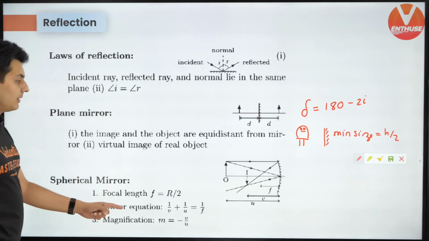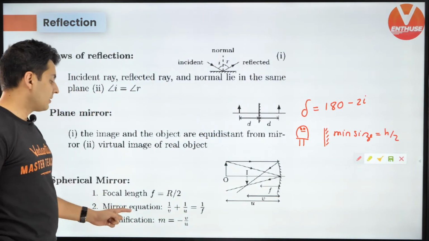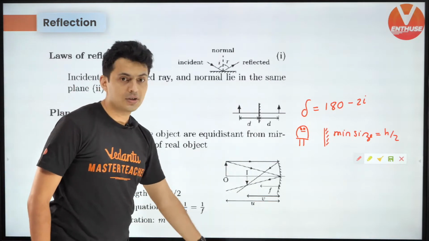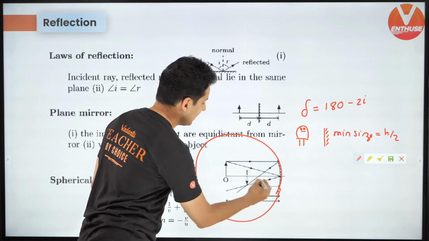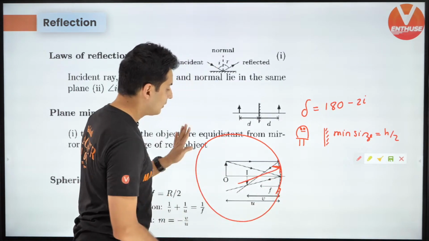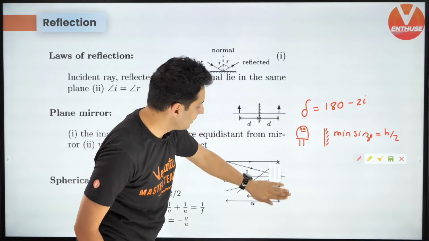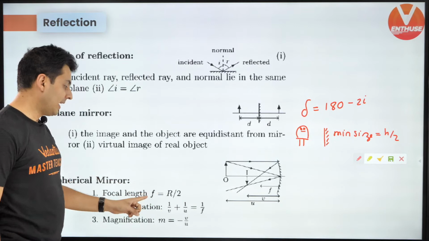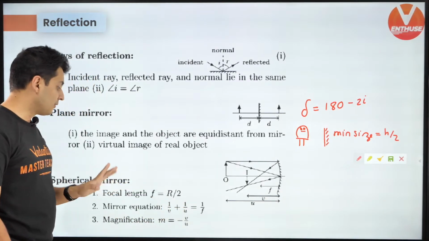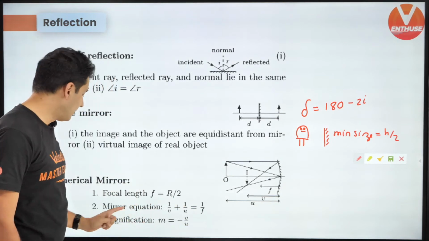Next, spherical mirrors, curved mirrors. Whenever you have a curved mirror, first of all, there is the radius of curvature. The radius of curvature is the radius of the circle which the mirror is a part of. If you extend that mirror, it becomes a sphere. The radius of the sphere is the radius of curvature. So f is r by 2. That's the first formula. Mirror formula is 1 by v plus 1 by u is 1 by f.